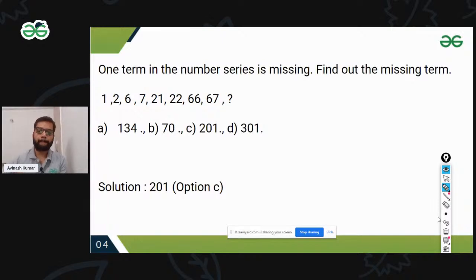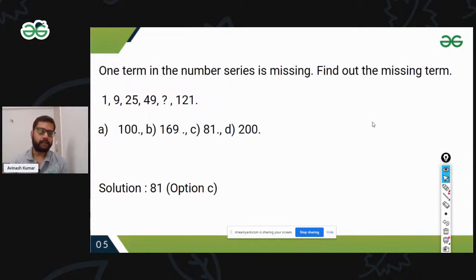Let's move further. See, in this one: 1, 9, 25, 49, and so on. If you have solved such questions, don't always run to think that if it's an exponential series, then we have to go for subtraction, or if it's exponentially increasing, then go for multiplication or addition.